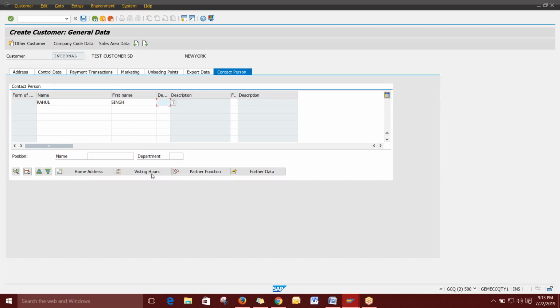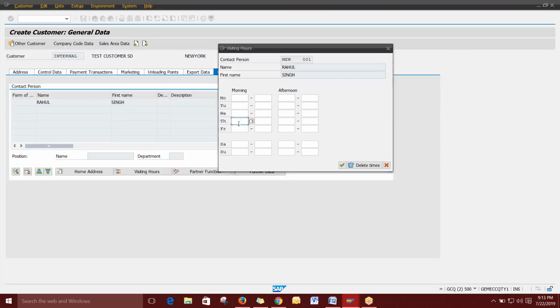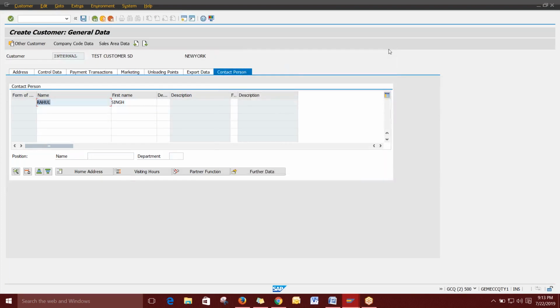If you want to give any visiting hours, so that when the partner will be available, you can give that. That option is also available. If this particular person is only available at a particular place, time and date, you can directly define it. By seeing the report, you can see at what time he will be available, so the sales engineer can go to that place and visit the customer, and if there are any queries, we can have a query discussion session. Everything you can map here. It's not mandatory, but if you want, you can map it here. That will be very useful for the sales management team.